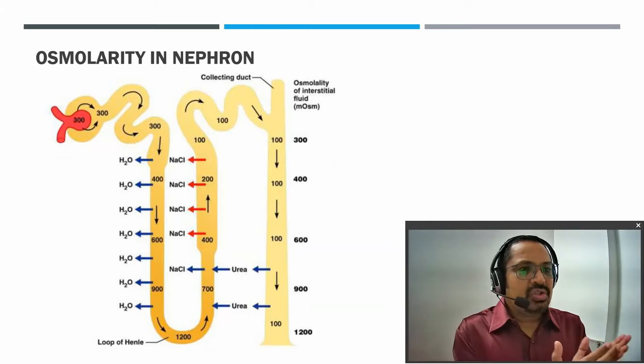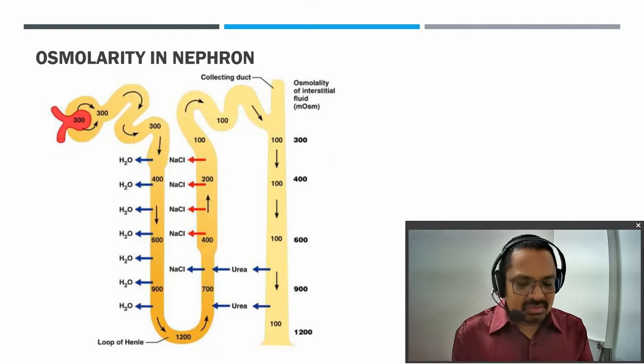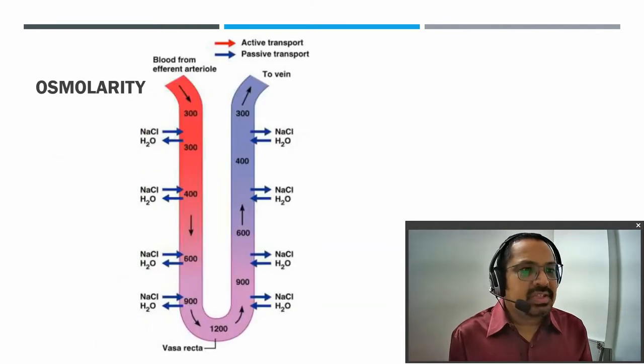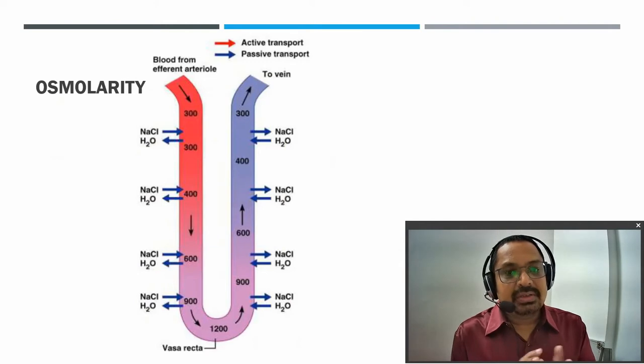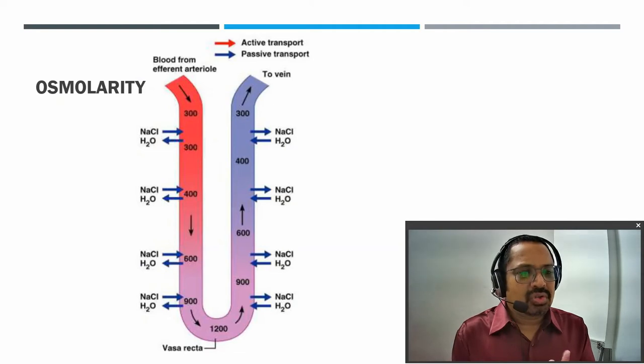So 300 osmolar is delivered as glomerular filtrate, and as it goes through the loop of Henle it changes in different ways, and then it is delivered as urine. In more detail here, we can see how the osmolarity is changing. The osmolarity change takes place mainly in the loop of Henle. The loop of Henle plays the more important role here.